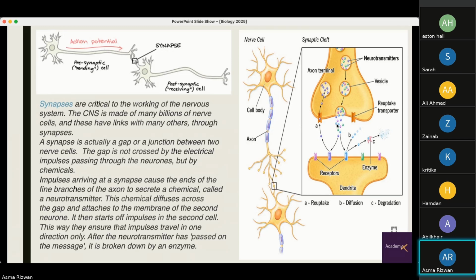After the neurotransmitter has passed on the message, it is broken down by an enzyme. And these are specific. So you can see that the chemicals released go on to bind with their specific receptors. So the chemicals are specific to their receptors.